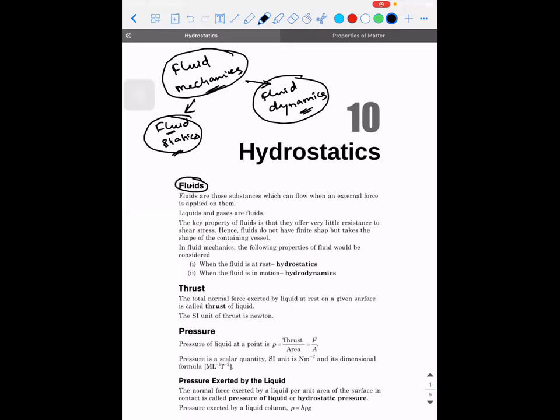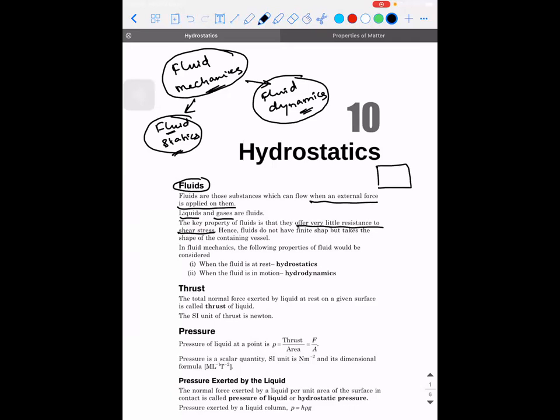So first, let's understand what fluids are. Everybody knows what a fluid is. A fluid is a substance which can flow when an external force is applied on it. Generally, we classify liquids and gases as fluids, but in this chapter, we'll be concentrating mostly on liquids only. So the key property of fluids is that they offer very little resistance to shear stress. You know what shear stress is, right?